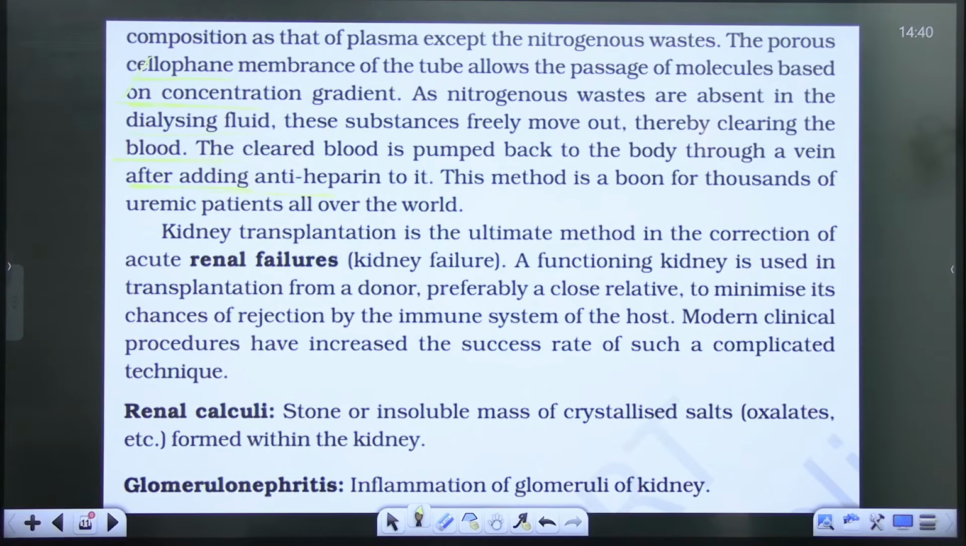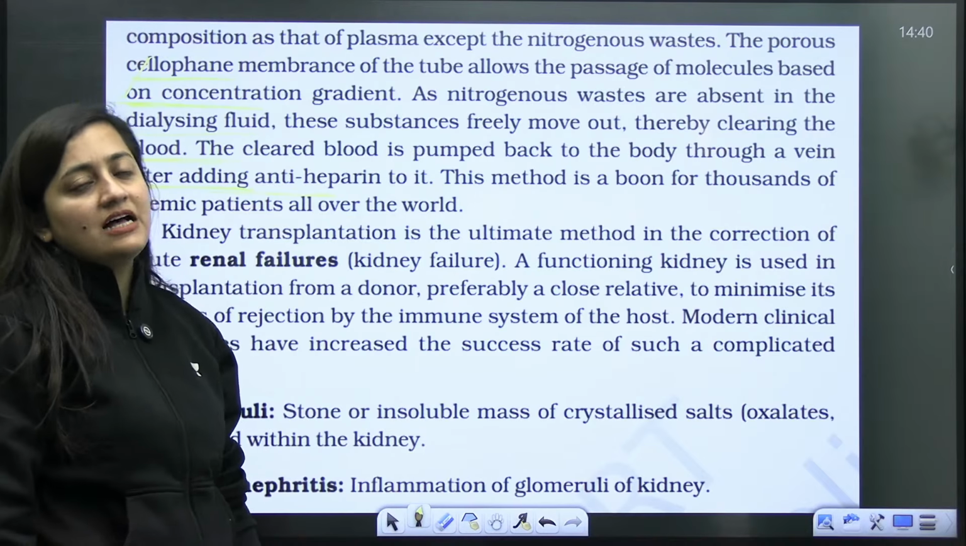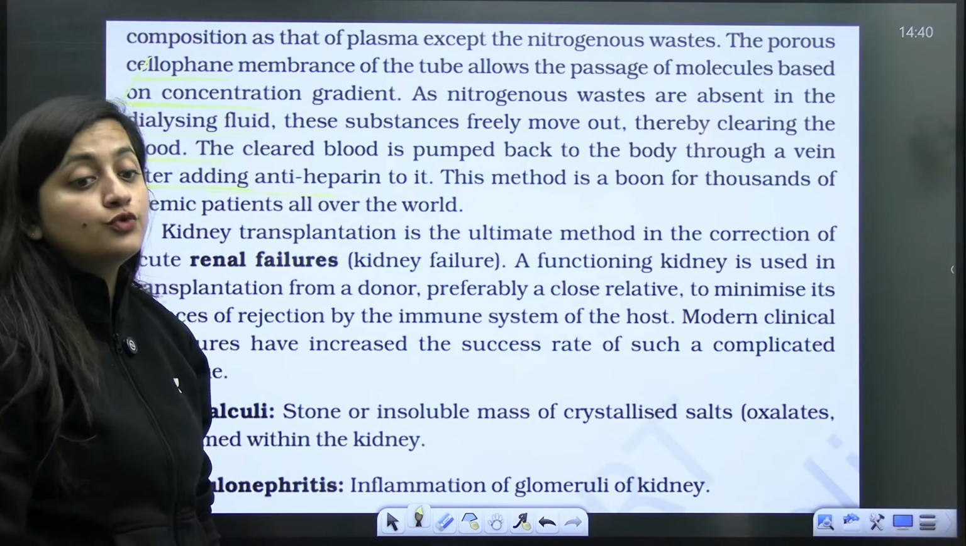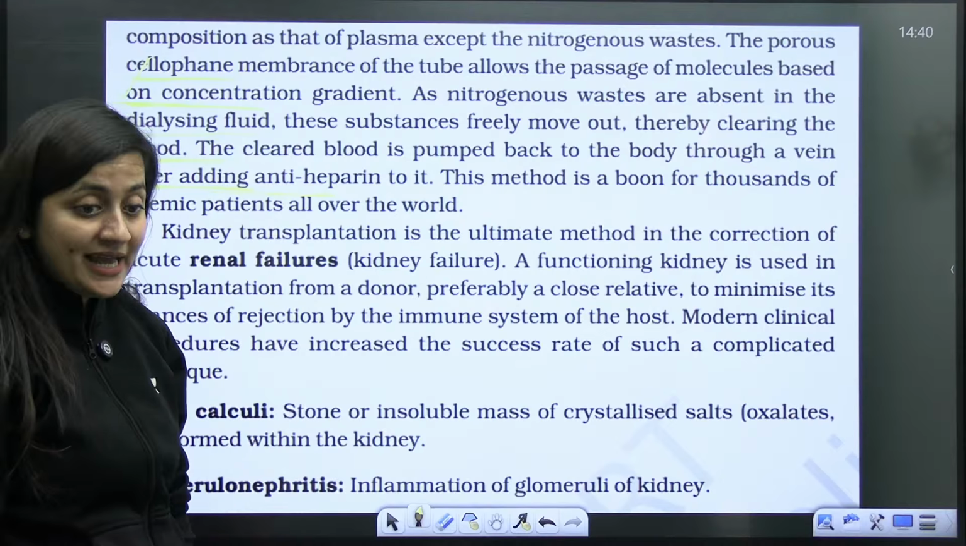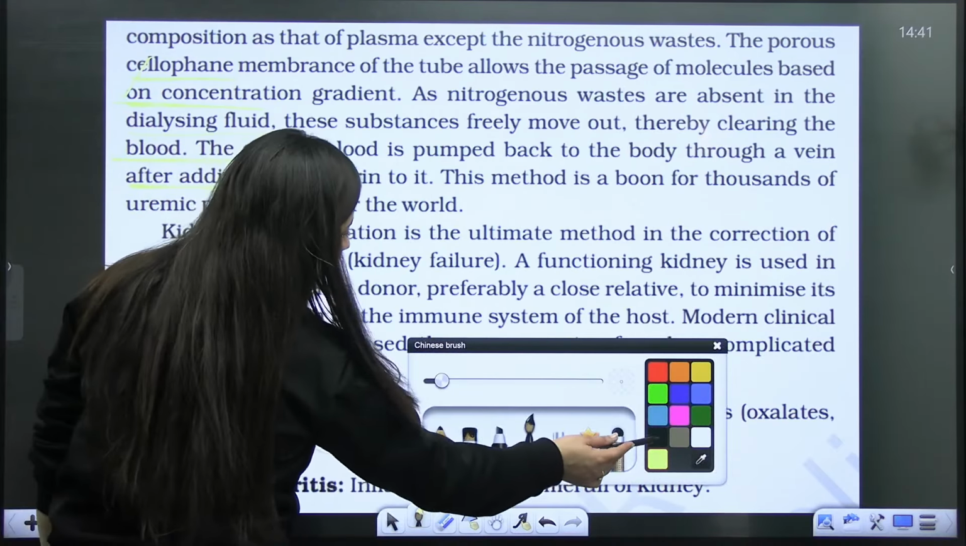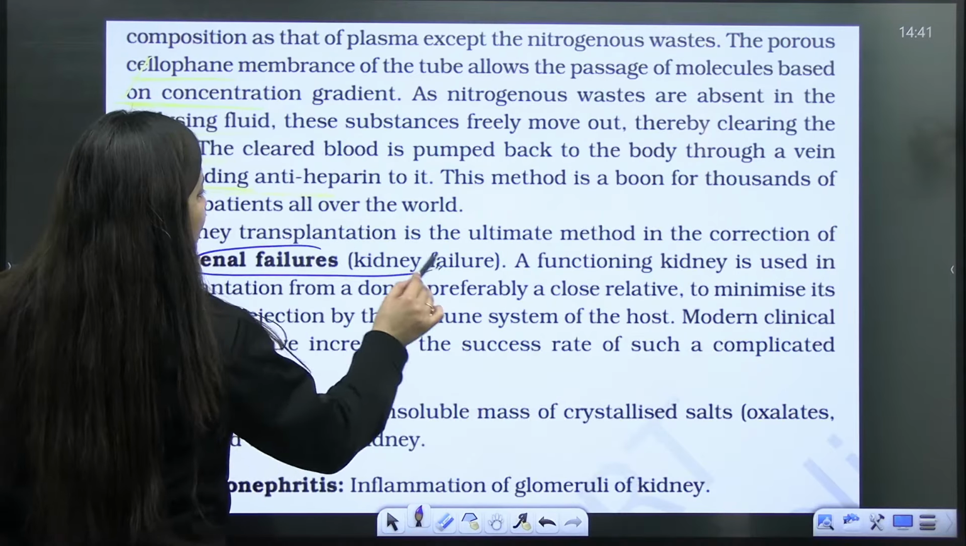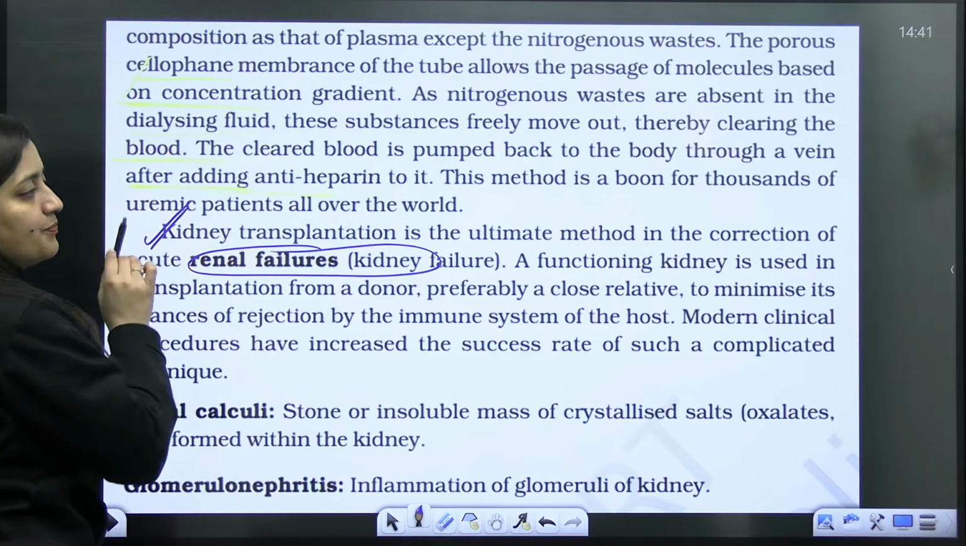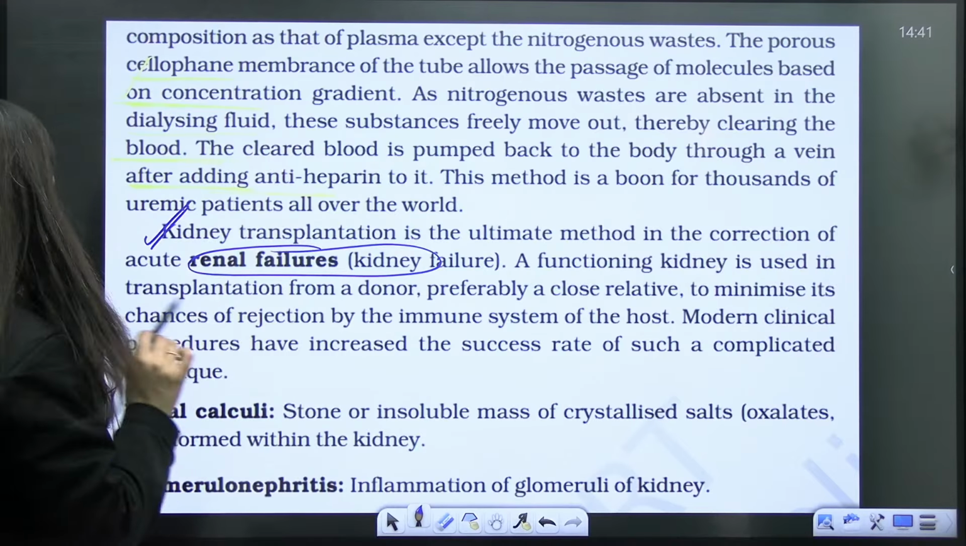Sure. So this procedure takes around 3 to 5 hours, and it has to be done 2 to 3 times a week. 2 to 3 times a week for 3 to 5 hours. Right? So next is renal failure, when the kidneys are not at all functional. In that case, transplantation is preferred. Okay, what is preferred? Transplantation.